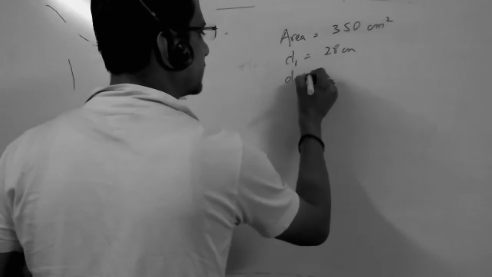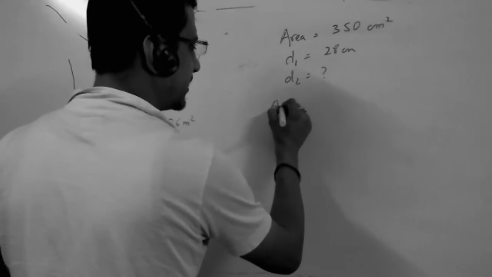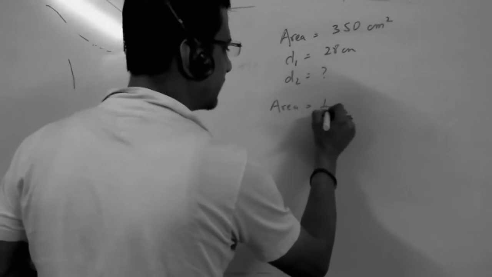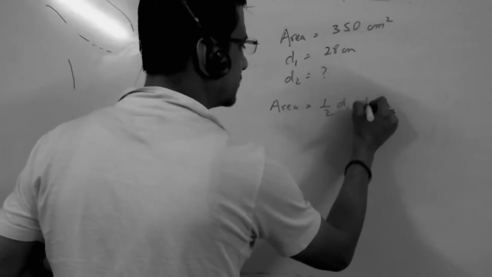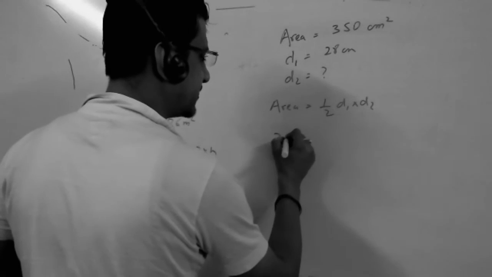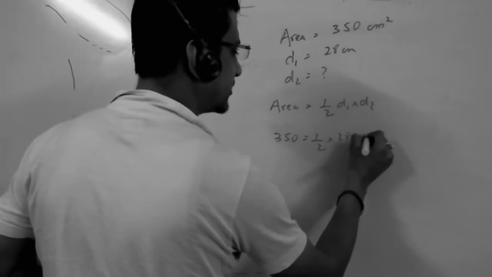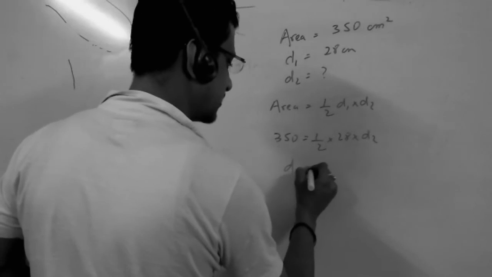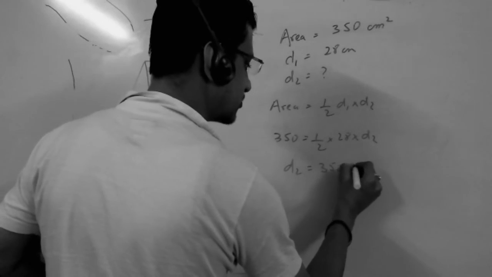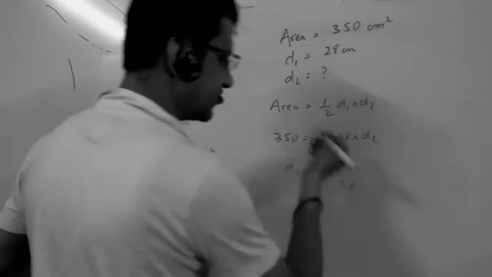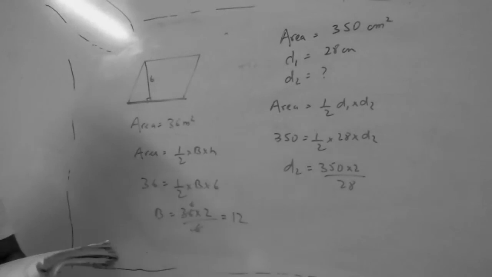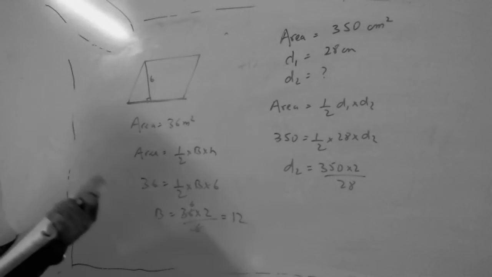Find D2. Area is equal to half D1 into D2. So 350 is half into 28 into D2. So D2 is 350 into 2 by 28. You can find? Clear?